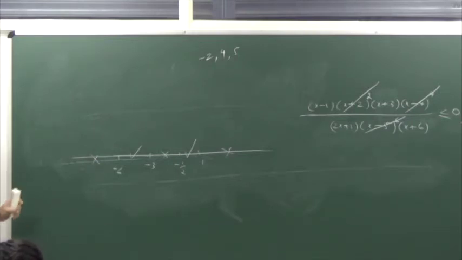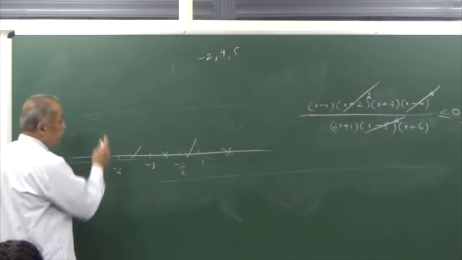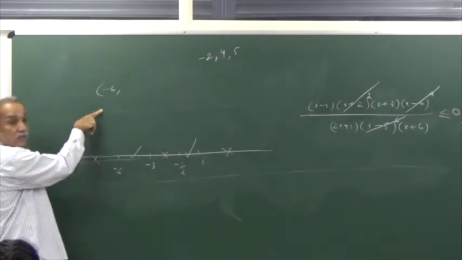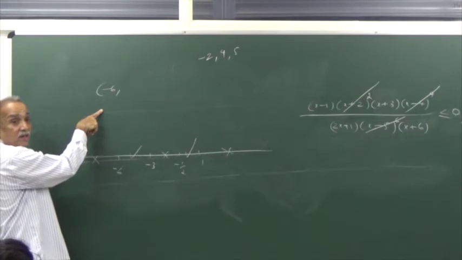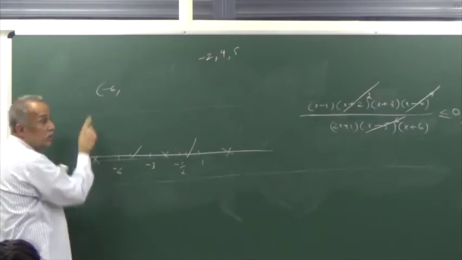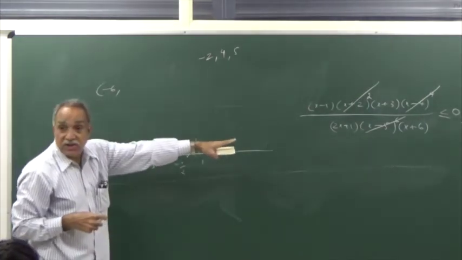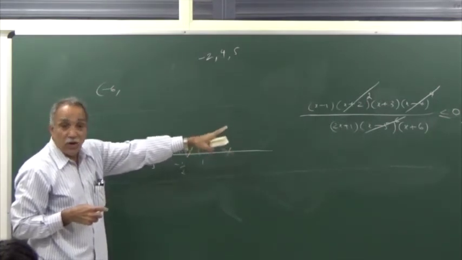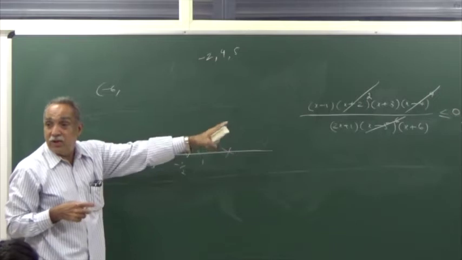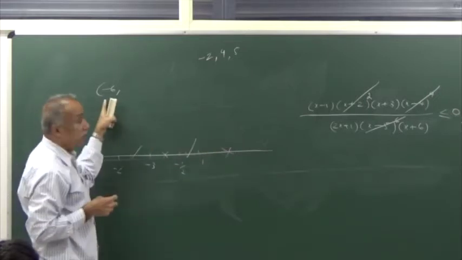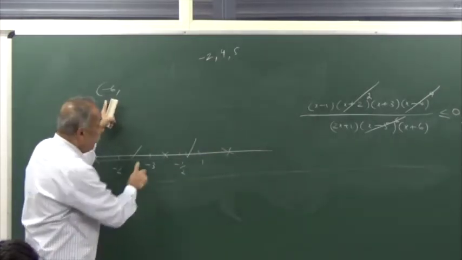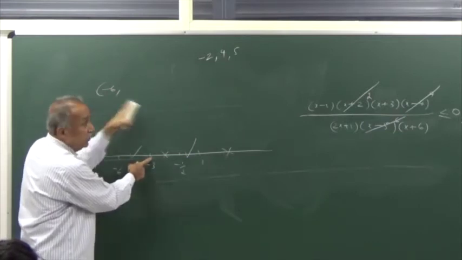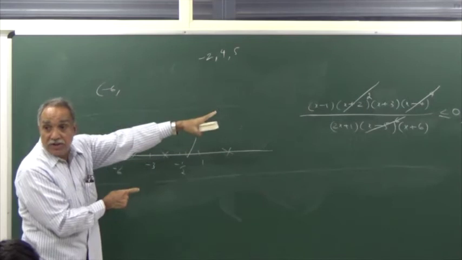Okay. What are the solutions? Is minus 6 a part of the solution set? No, because the factor x plus 6 is in the denominator. Because it is in the denominator, you are not allowed to assign the value minus 6 to x. The interval will be open at minus 6. What about the right hand point minus 3? Can you include it? You can. The factor is in the numerator.